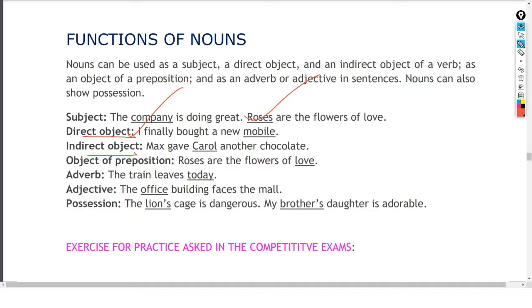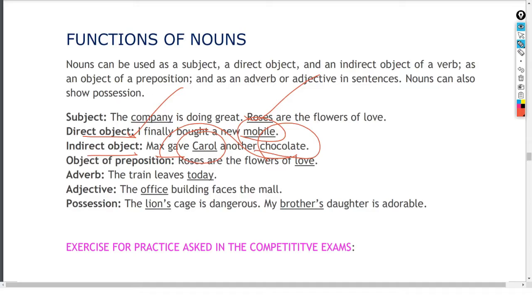तो direct object मतलब क्या है? Mobile है. I finally bought a new mobile. Indirect object देखते हैं. Max gave Carol another chocolate. So Max किसको दिए थे? Carol को दिए थे. क्या दिए थे? Chocolate दिए थे. So indirect object here is Carol. So in this way we can use it as a direct or indirect object.